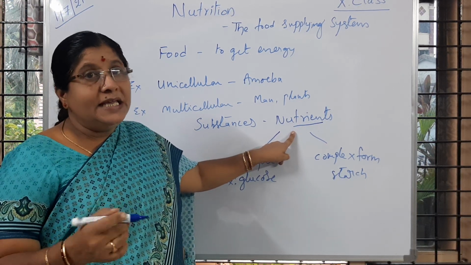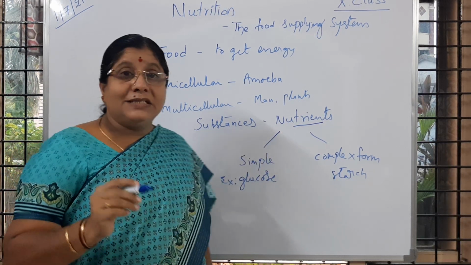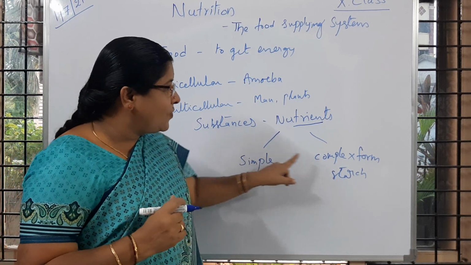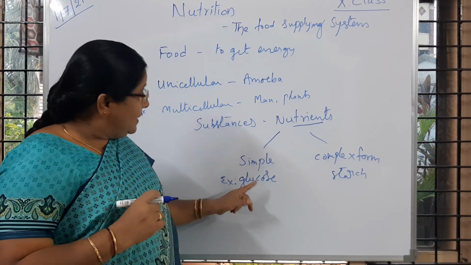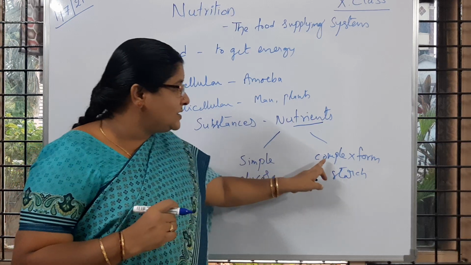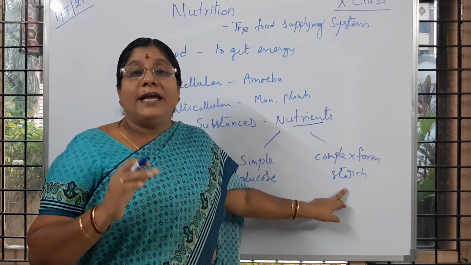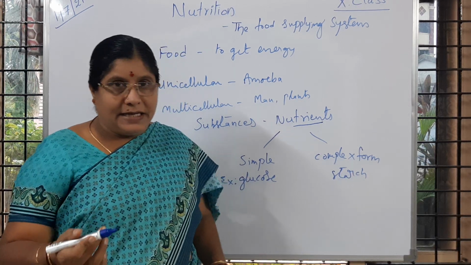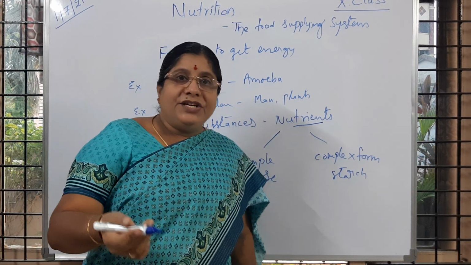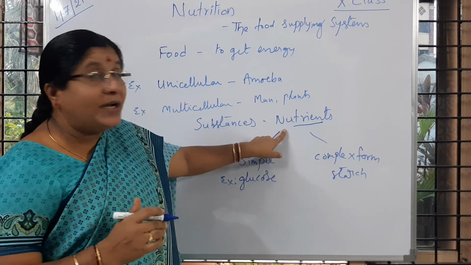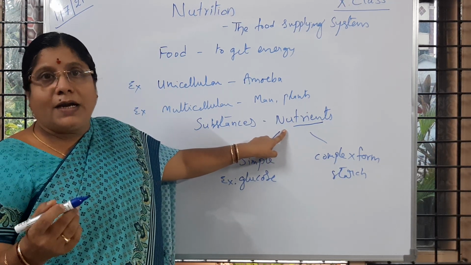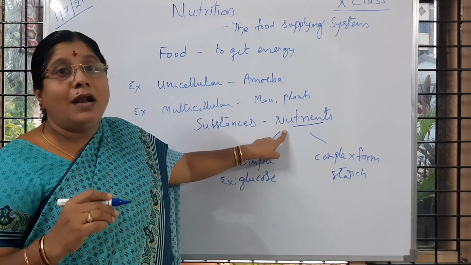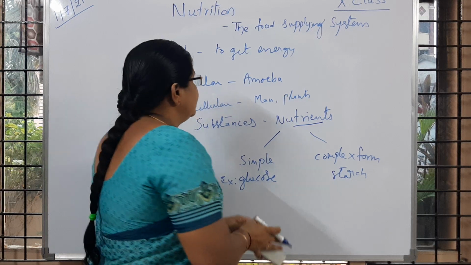So what are nutrients? Nutrients are chemical substances in simple form or complex form, with examples glucose for simple and starch for complex, and they are used by all living organisms to get energy, and with that energy we perform all kinds of life activities or life processes.